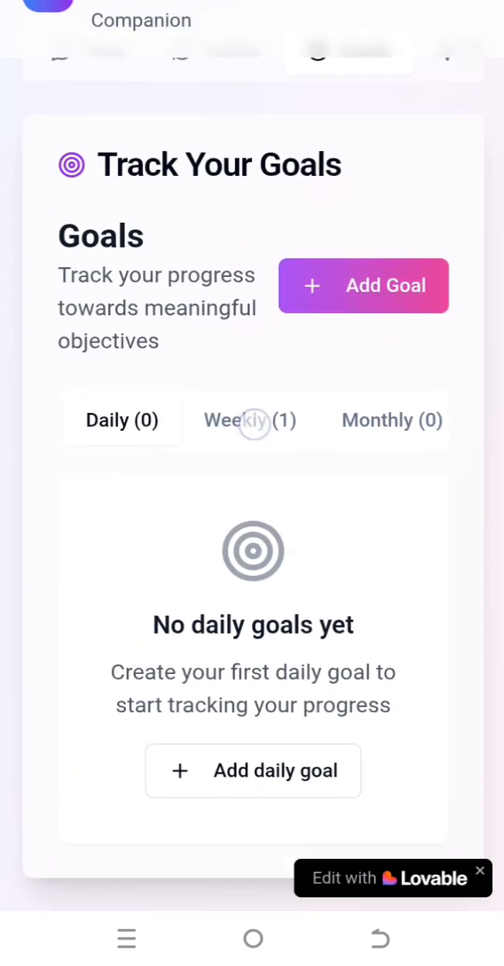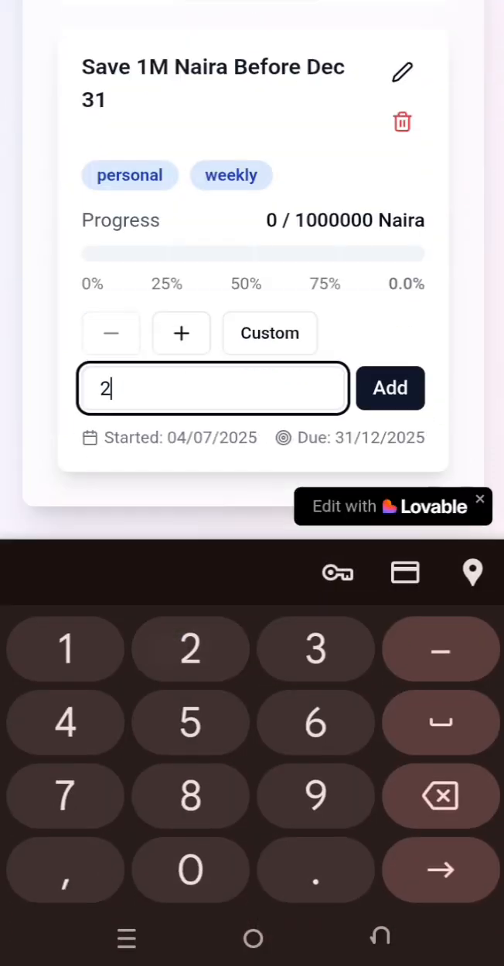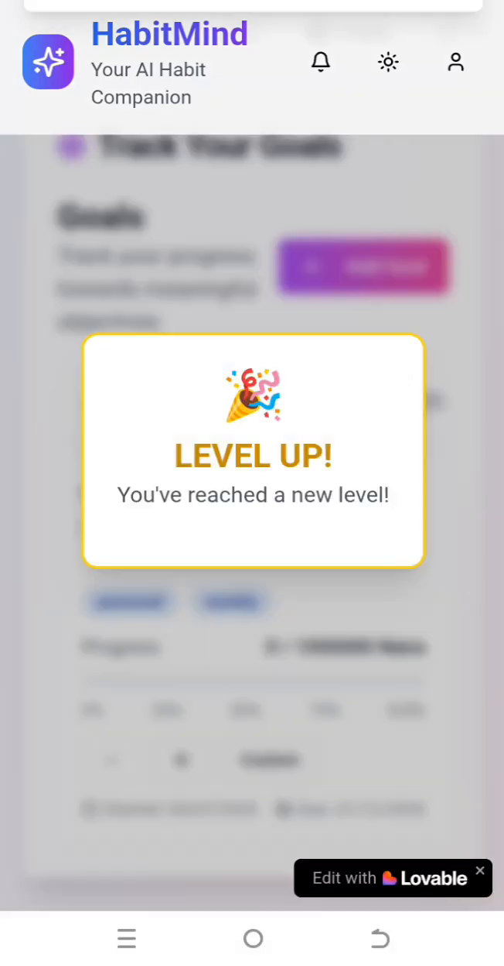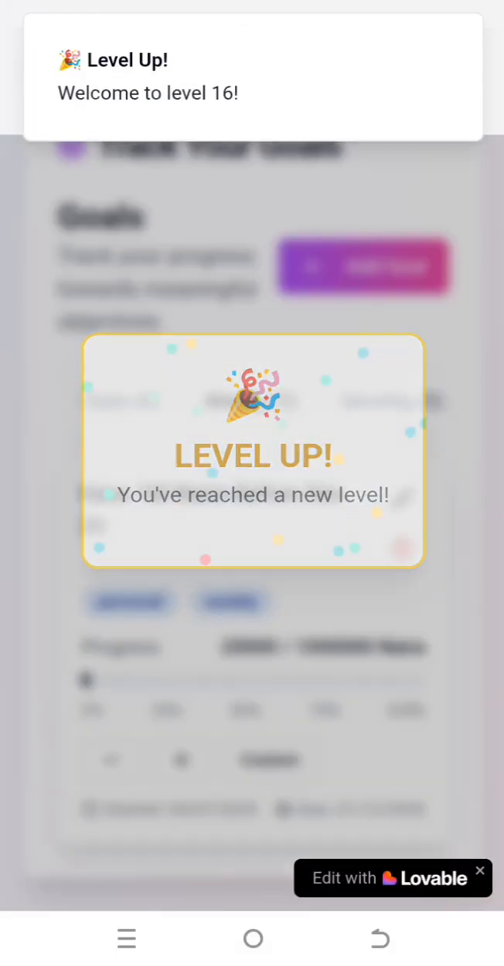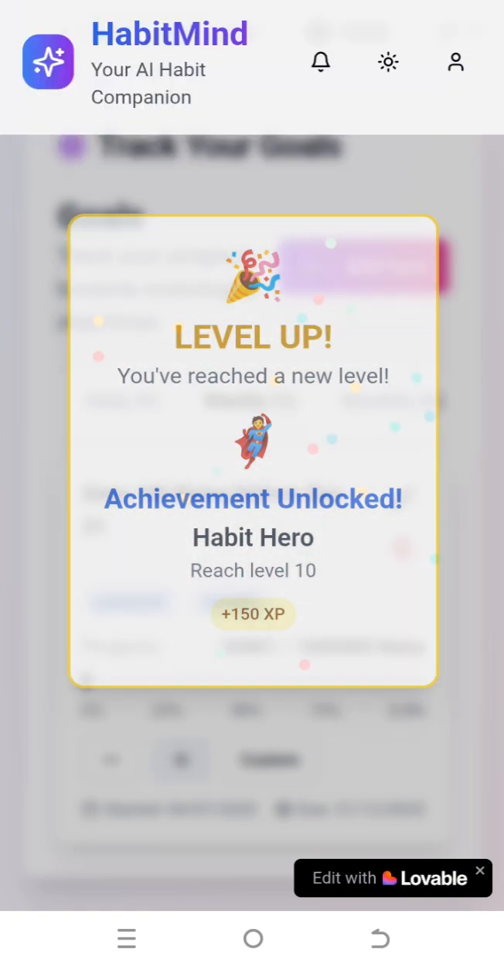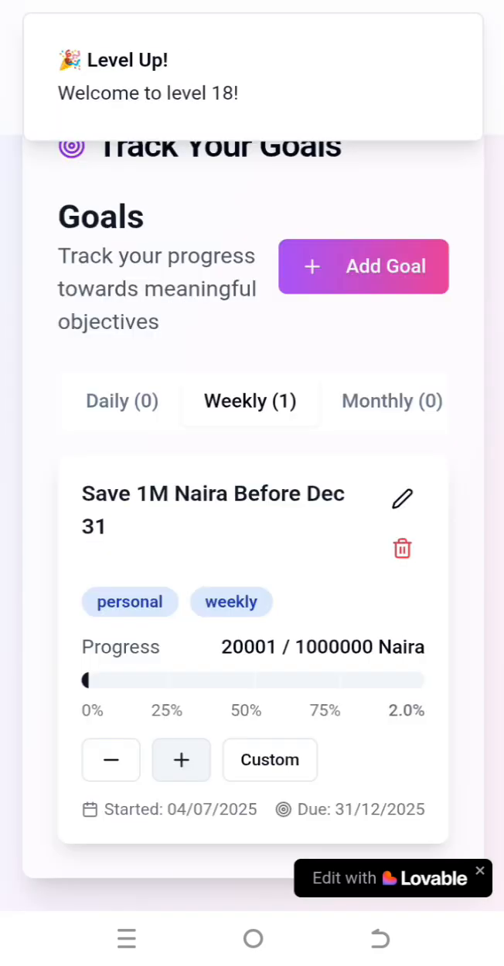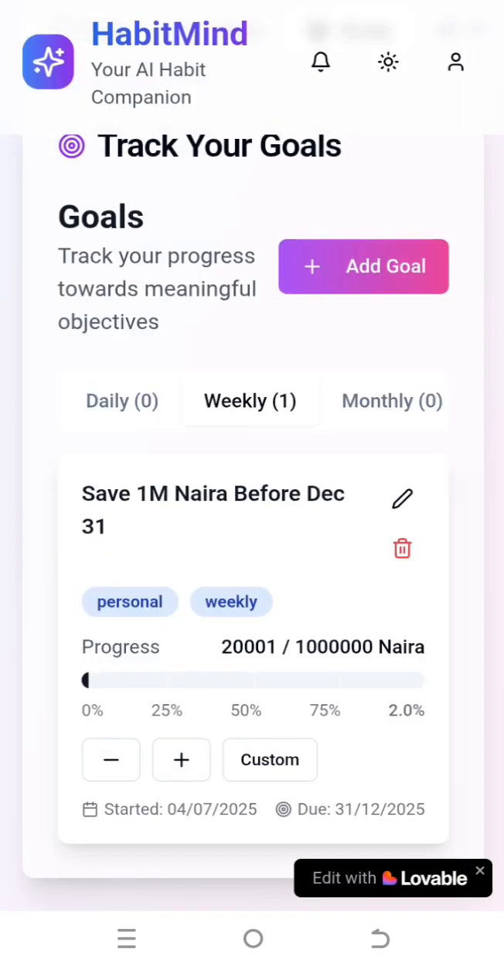Let's say I have added 20,000 naira to the savings. So I can come here and say custom, enter amount 20,000, add. You can see that I have also progressed. I've gotten a new achievement unlocked. I've reached a new level, level 18. So you can see the progress.